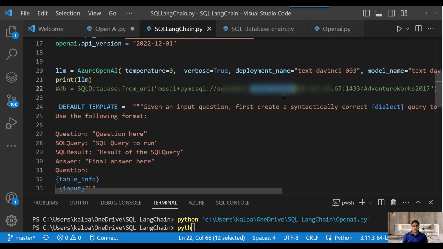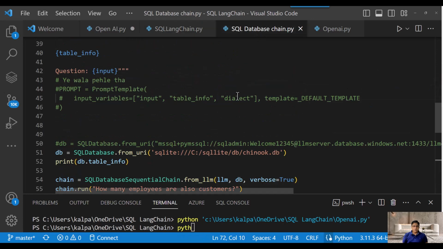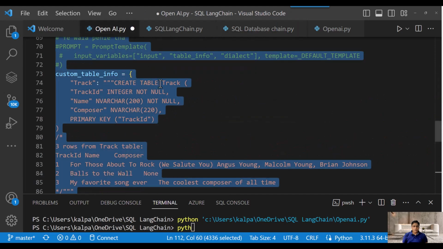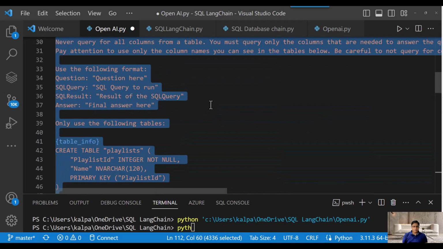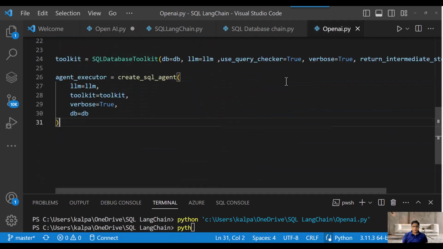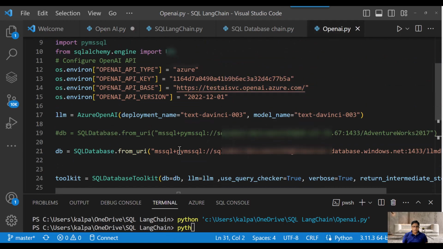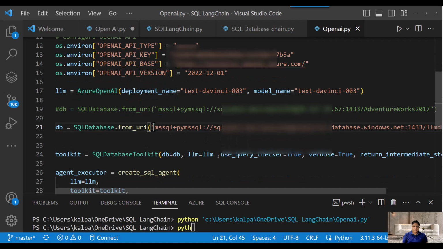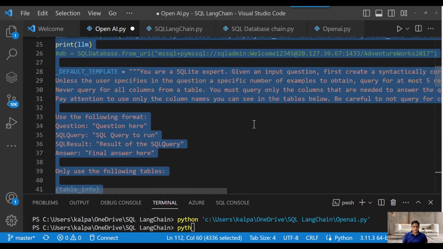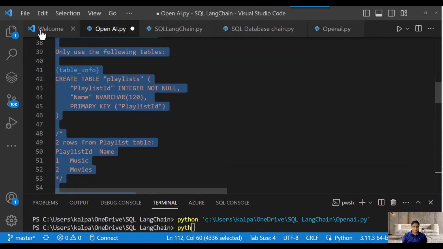If you are using other databases, let me show you that there are other databases. In this case, if you say I'm using Azure SQL database, it is the same concept. The only difference is that when you use the Chinook database, the URI will be a little bit different, and for that I'm going to show you a Chinook database example as well.